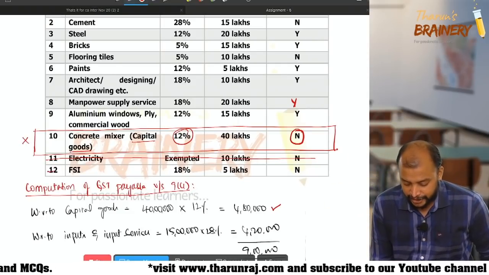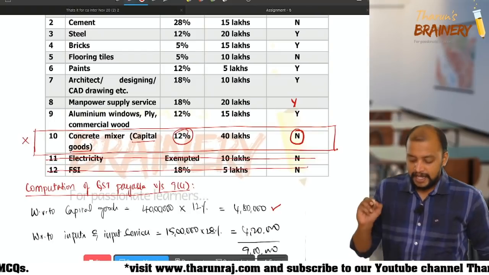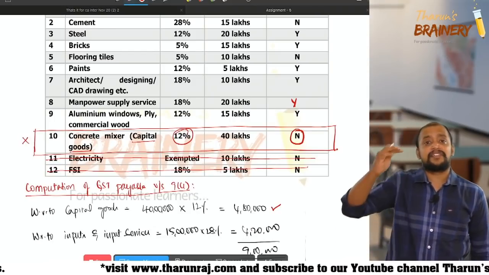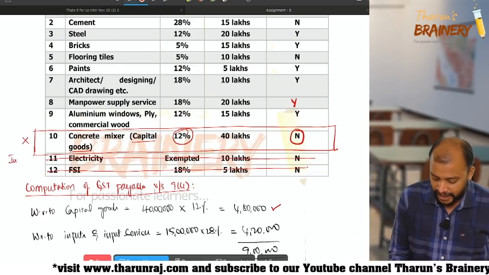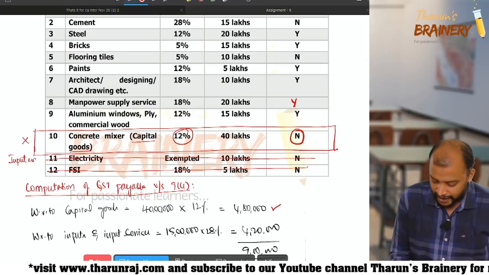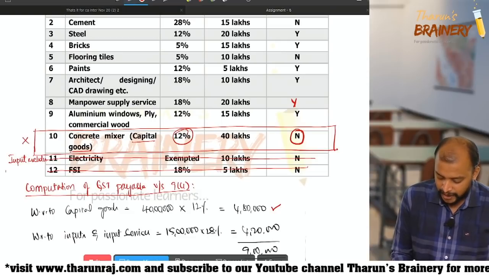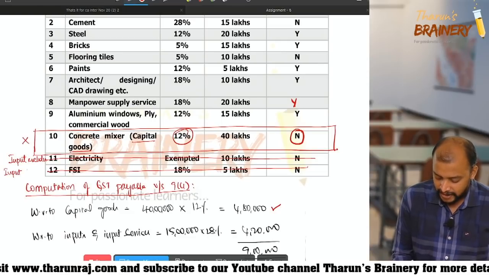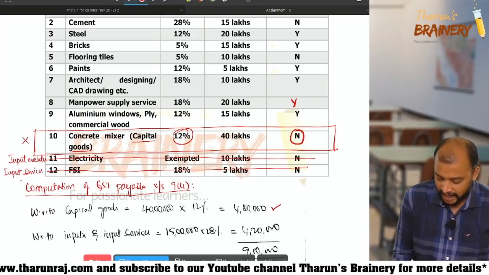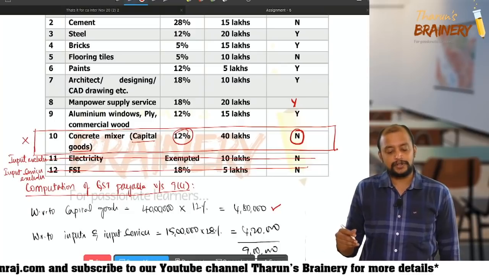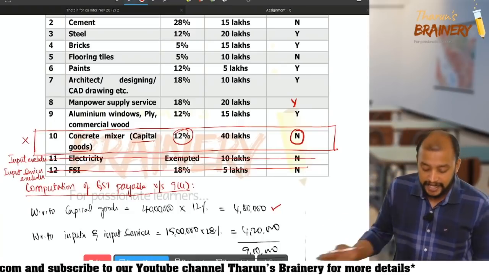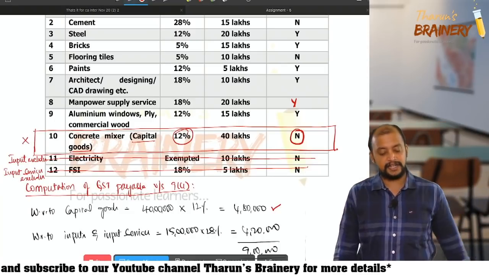So don't take it into consideration, leave it: electricity and FSI.